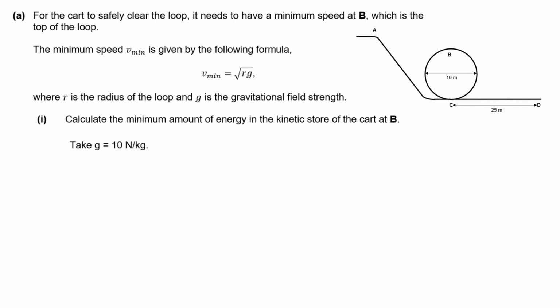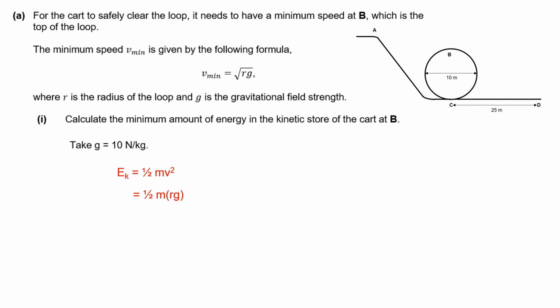What actually happens is if you do not meet this minimum velocity, the cart won't actually complete the loop properly, it will fall off at the top. So now getting back to the question, instead of putting in the values of R and g to find V minimum, I'm actually going to just do the algebra. We know that the formula for kinetic energy is half mv squared, and because it's half mv squared, we can put in V minimum squared, giving us Rg. So we don't need to put in values, we don't need to take the square root of anything here.